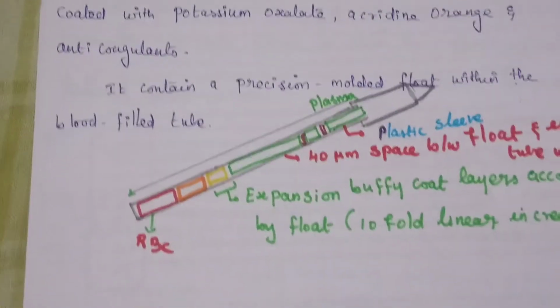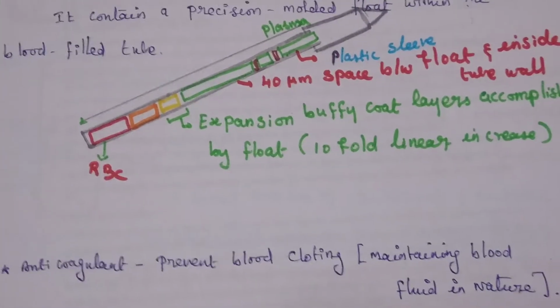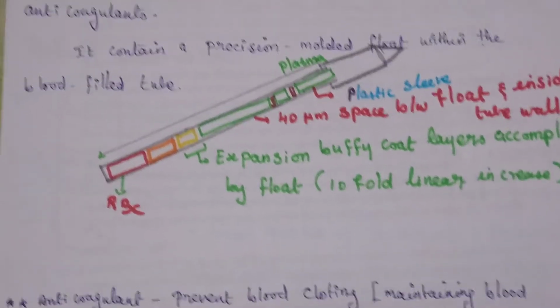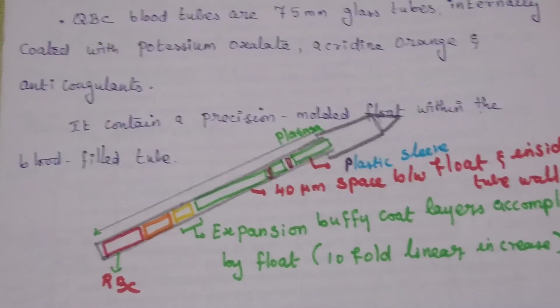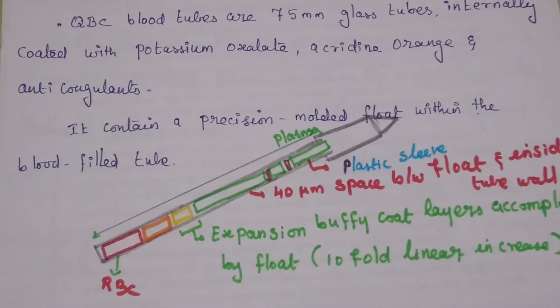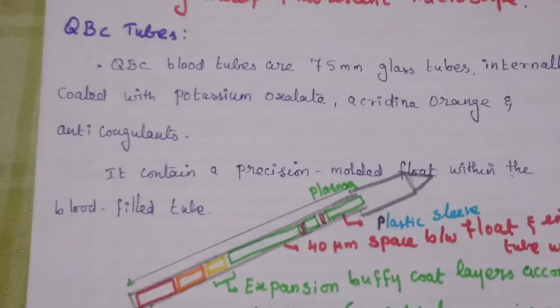This anticoagulant prevents blood clotting, maintaining the blood in liquid form. It also contains a precision molded float with the blood-filled tube.